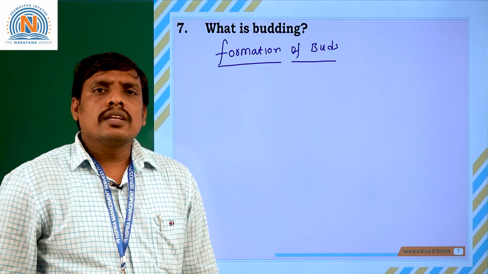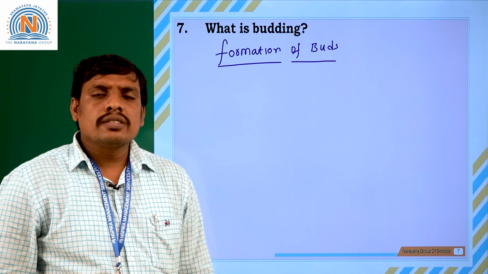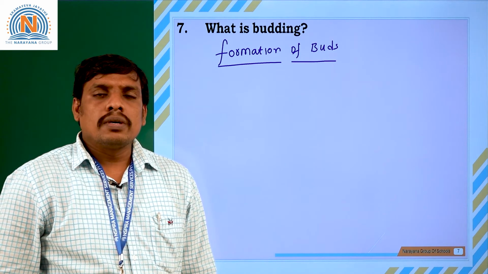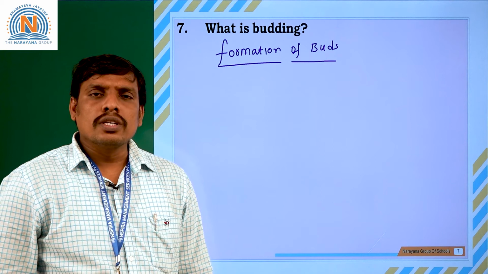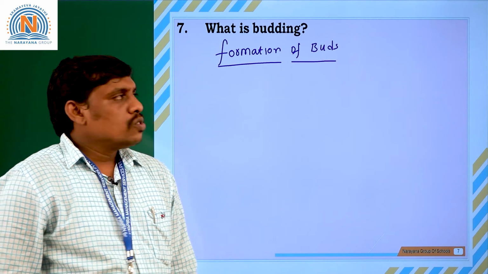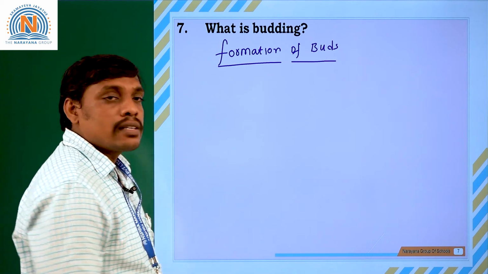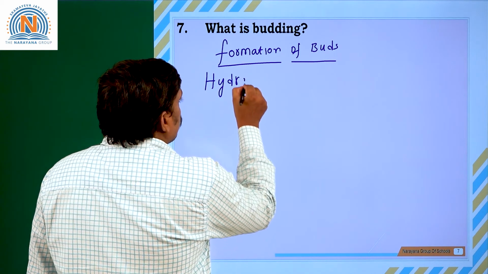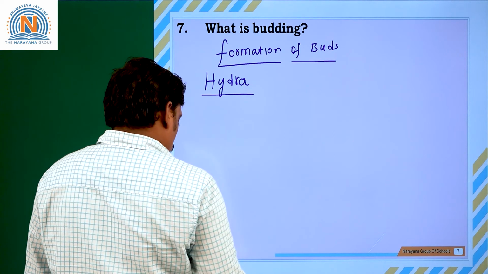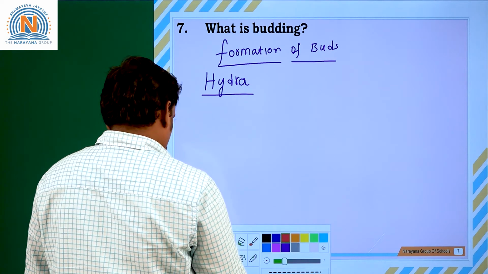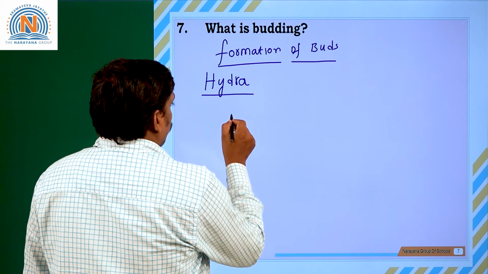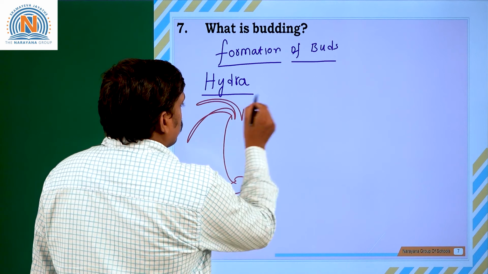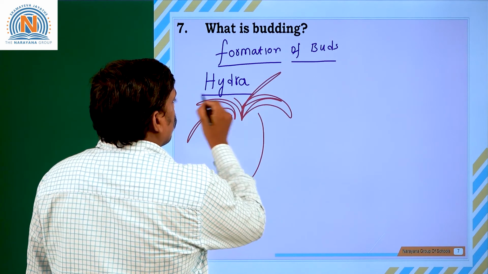Budding is commonly seen in some living organisms like plants and animals. Plants also show the budding process. Even animals also show a budding process. If you take animals like hydra, an aquatic animal, it lives inside the water. How does the hydra look?